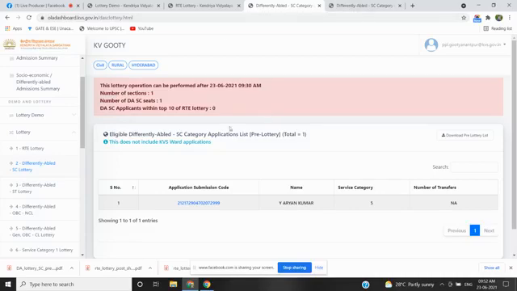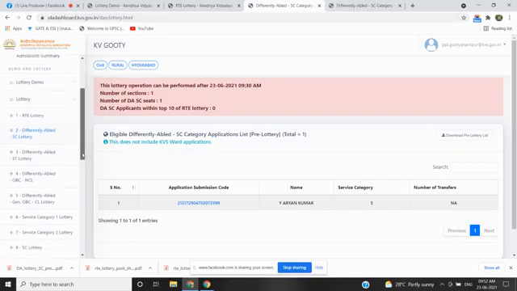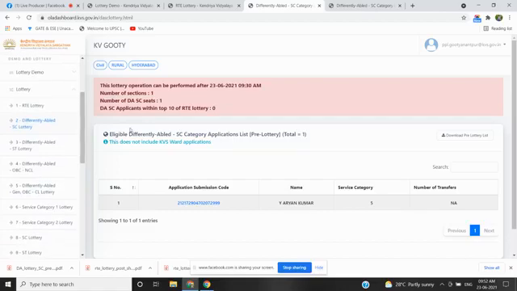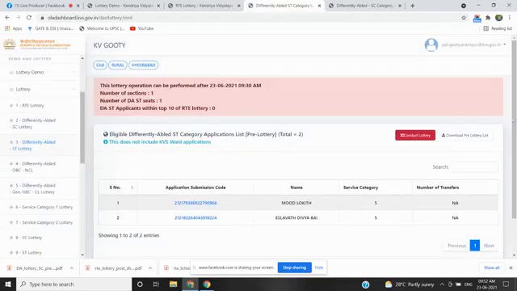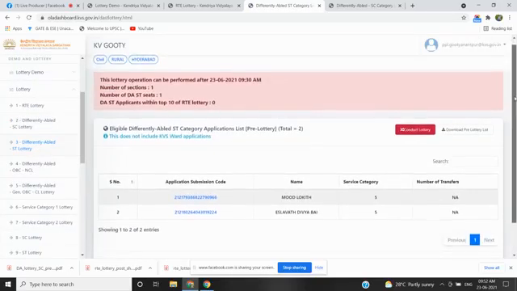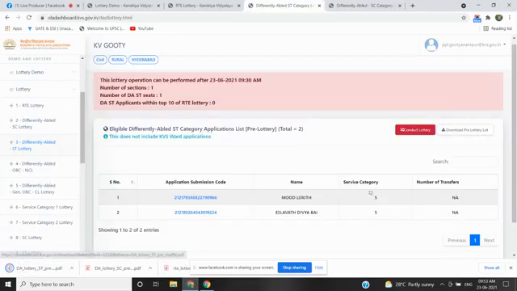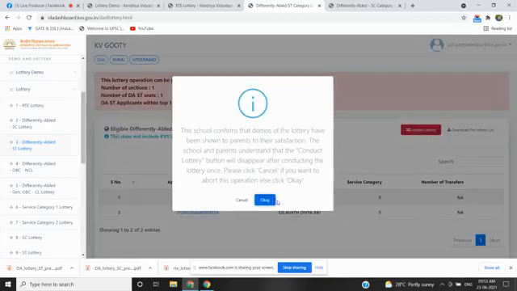Next lottery will be differently abled ST, and under this category two students have applied. I am downloading the pre-lottery list. You can see Mood Lokit and Divya Bai, Islavat Divya Bai. I am clicking on conduct lottery. I am clicking on OK so that the final selection will be done.